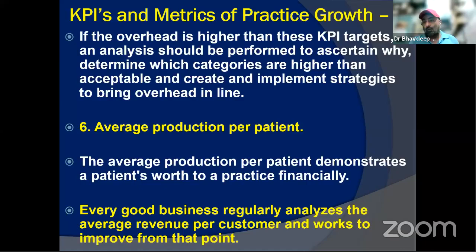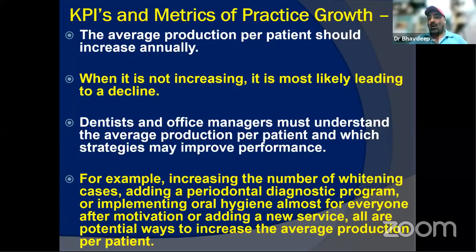For that, what do you need? Your record keeping. Ultimately, the backbone of everything would be record keeping only, whether you are aware of that or not. Then your average production should also increase if the number of patients is increasing annually. If it is not increasing, it is actually leading to a decline. So you need to understand and employ those strategies, your internal marketing principles, which will help you actually increase that.